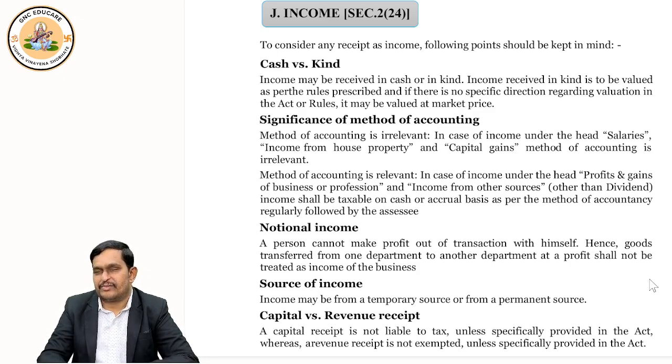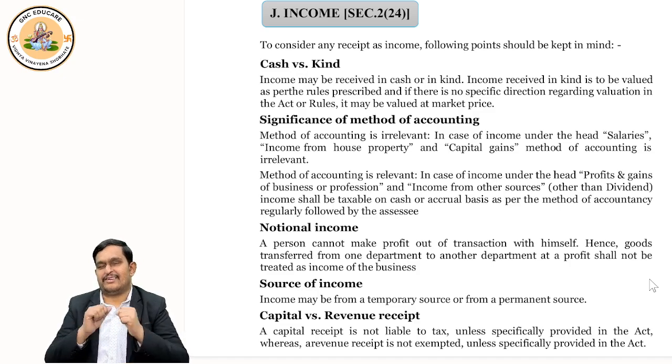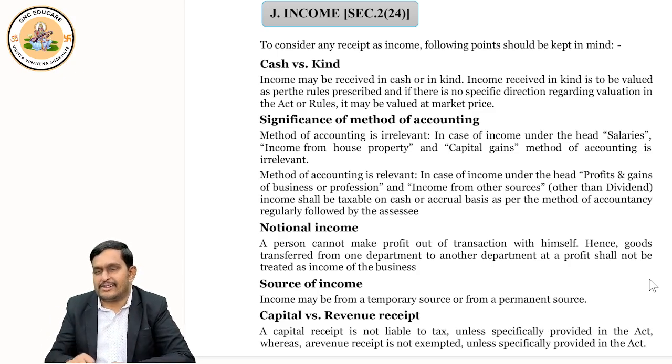Source of income. Now you can have multiple sources of income, correct? Suppose I am a teacher. I want to earn income by recording classes, taking face-to-face classes, by writing books, by writing research articles on taxation, by giving lectures in conferences, by taking different workshops, by taking faculty development programs, right? So many things actually. I am a YouTube influencer also, correct? So I can also generate income through YouTube ads. So many things I can do to earn income. All are sources of income.